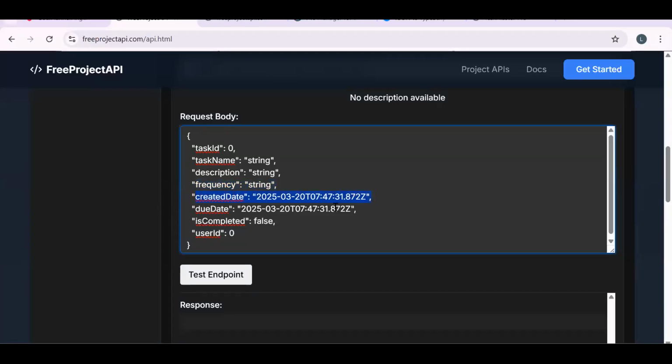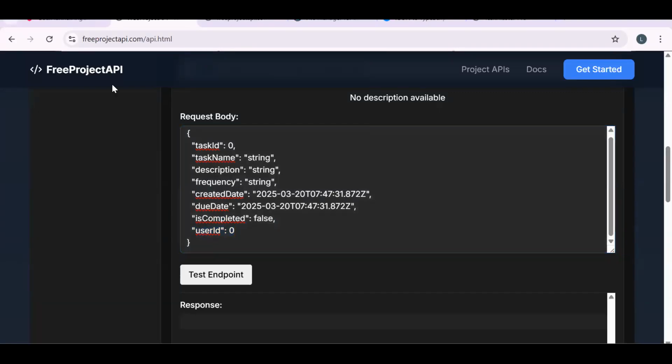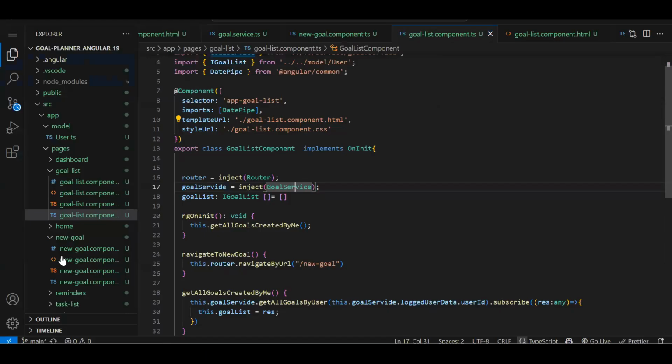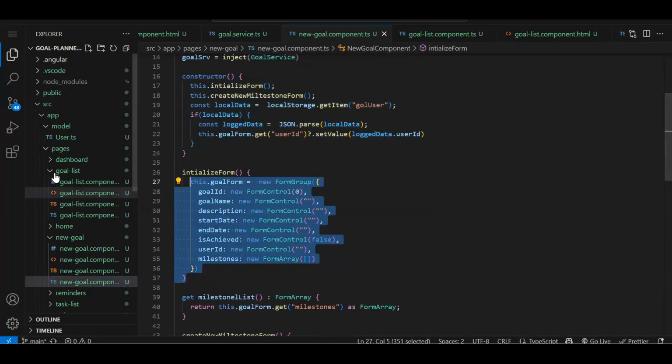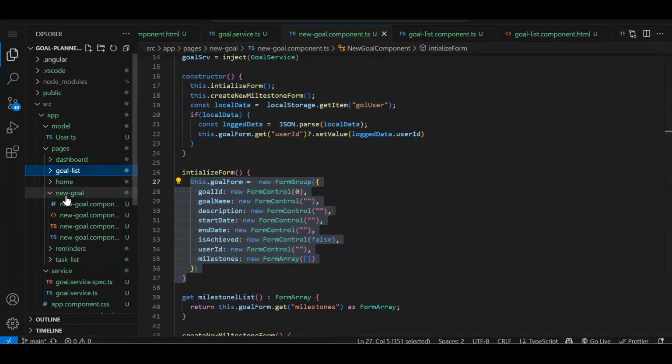Created date by default, you need to send. Due date, whatever due date you think, by when you need to complete this particular task. And is completed, by default you need to send it as false. And user ID, the logged in user ID, you need to pass. Now in this component, in the new goal component we have used a reactive form, right? So now in task, I will be using a normal template form.